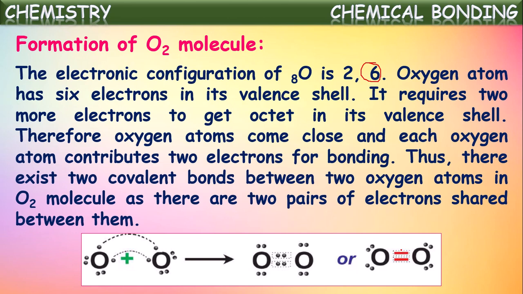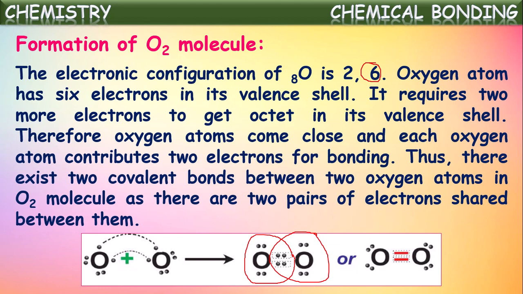So by sharing of 2 pairs of electrons between 2 oxygen atoms, each oxygen atom is attaining the nearest noble gas configuration, or the octet valence electronic configuration. These pairs of electrons belong to both the oxygen atoms now.